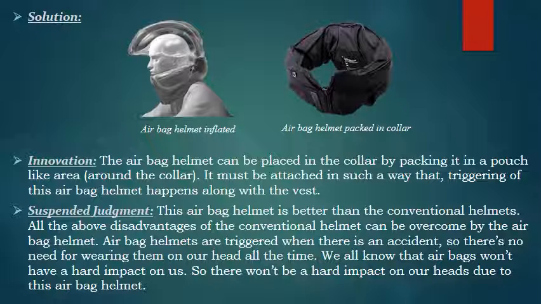It may be attached in such a way that triggering of this airbag helmet happens along with the vest, because that's very important. And the reason we chose this is that this airbag helmet is better than the conventional helmets. All the above disadvantages of the conventional helmet can be overcome by the airbag helmet.